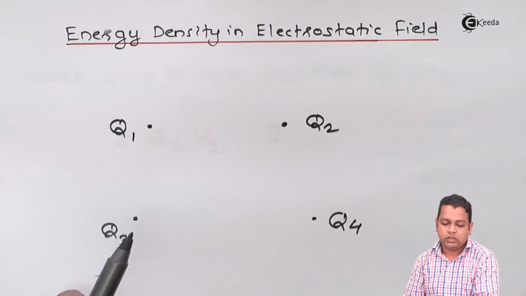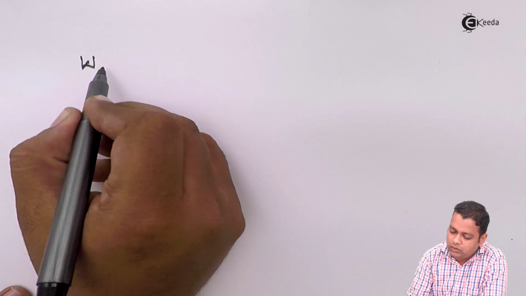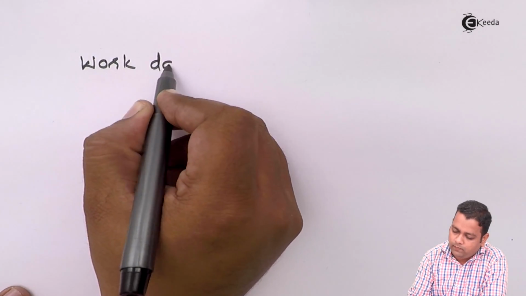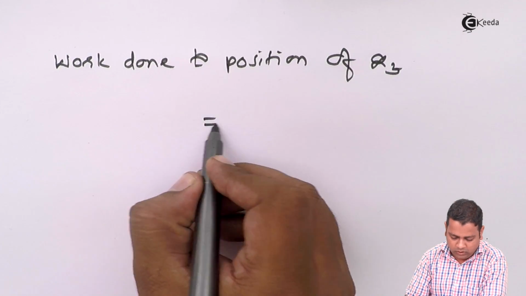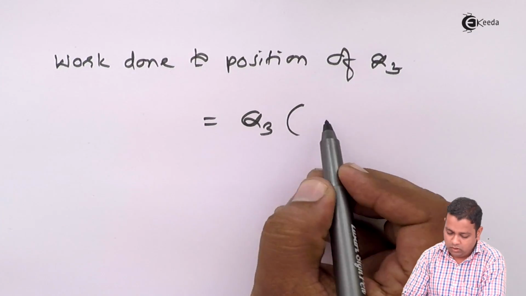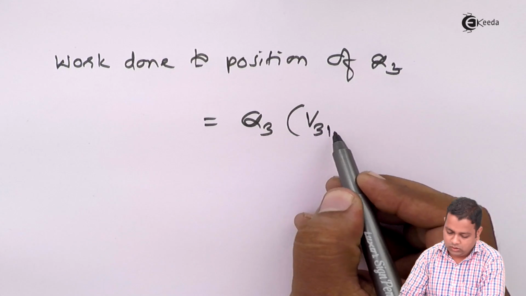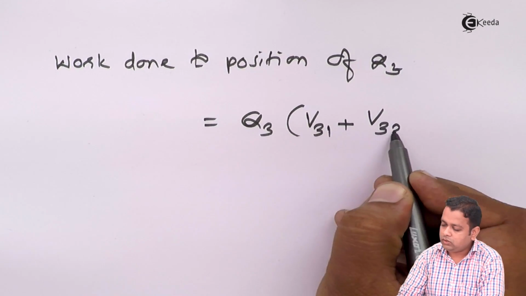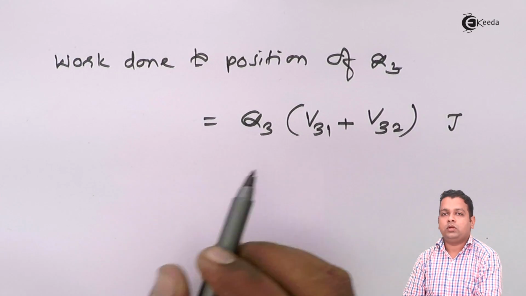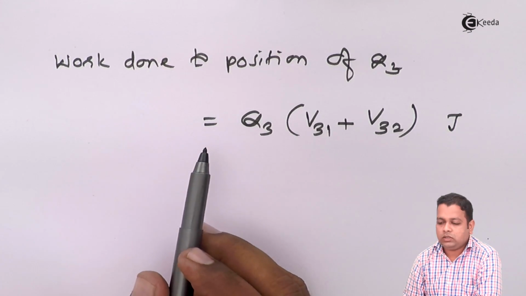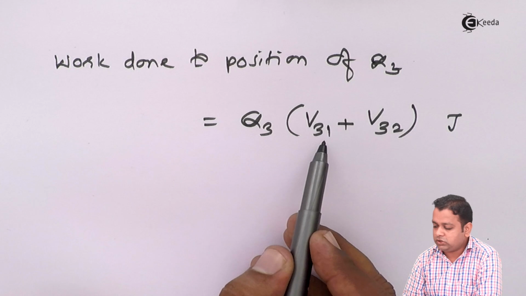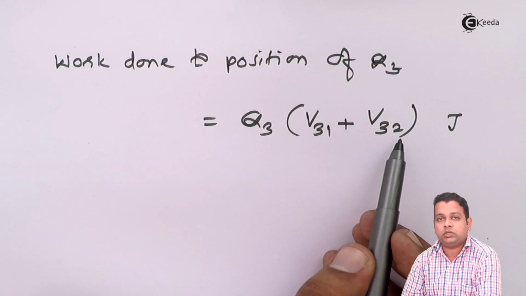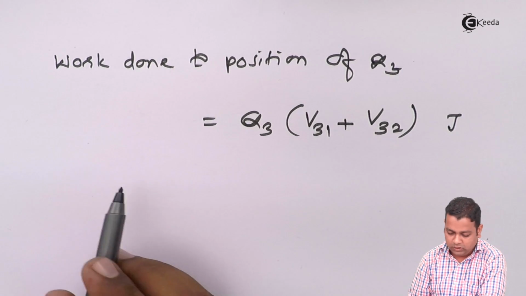So in such a case, the work done to the position of Q3 will be given by Q3 multiplied by V31 plus V32 in joules. So while the charge Q3 is getting to its position, the potential difference with respect to the first charge and the potential difference with respect to the second charge we have to consider.